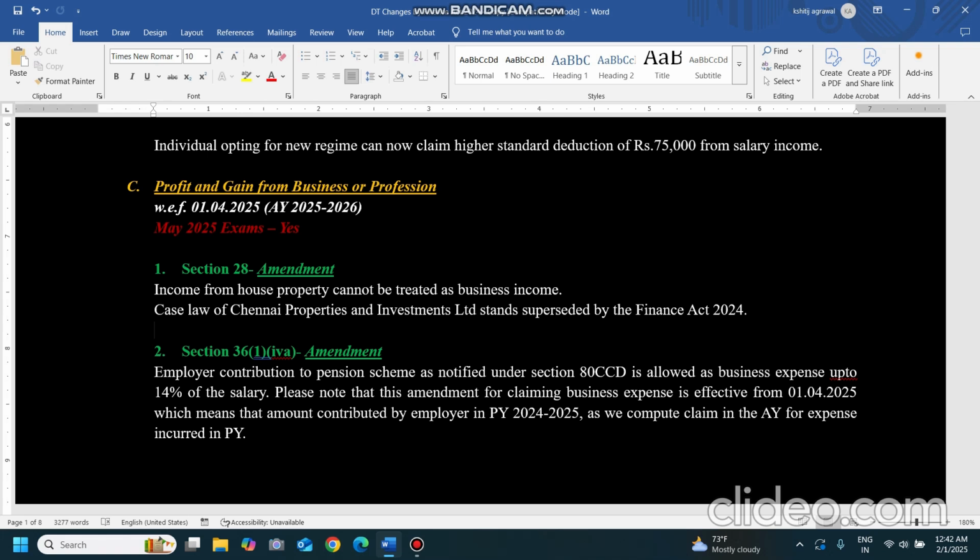Why are we taking it in the assessment year here? Why are we not saying that this clause is applicable from 1st April 2025? Whatever contribution is done, is done during the previous year, but the calculation of taxability under 36(1)(iva), whatever allowability, non-allowability, disallowability, will be calculated in the next year, meaning the assessment year. So this business expense claim is for the assessment year, so that's why it is applicable for the assessment year.